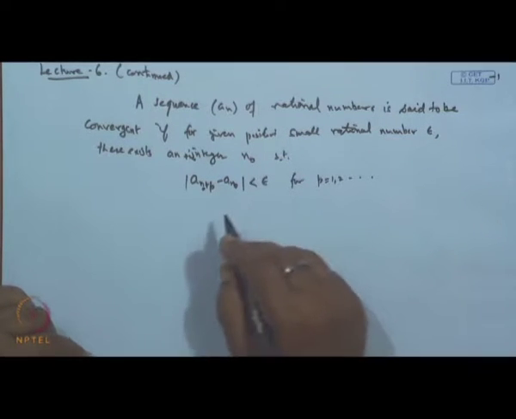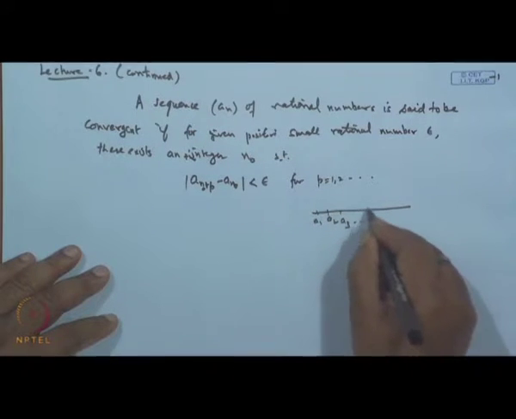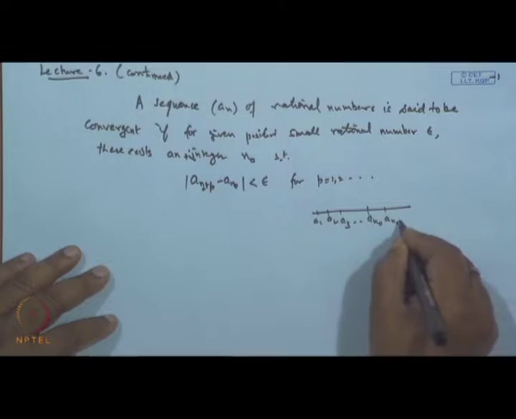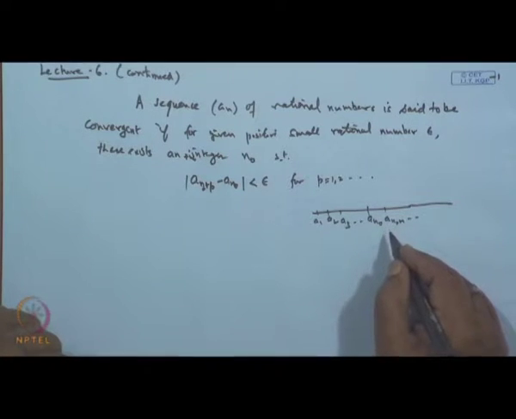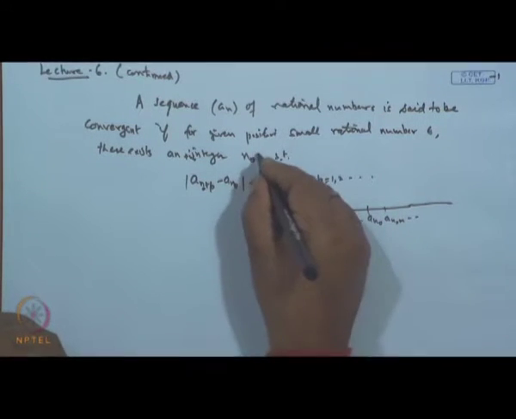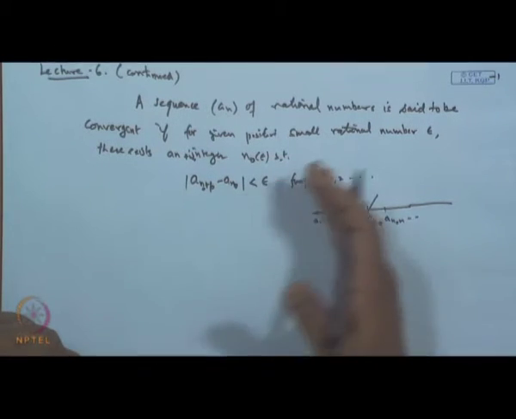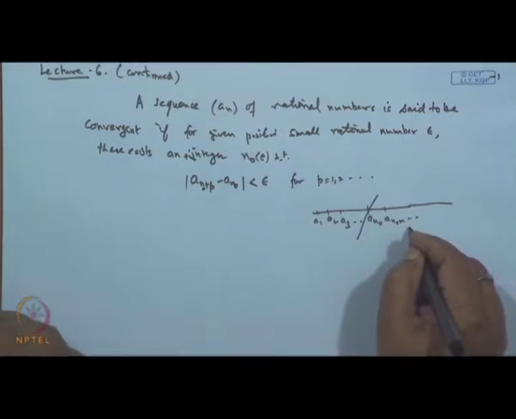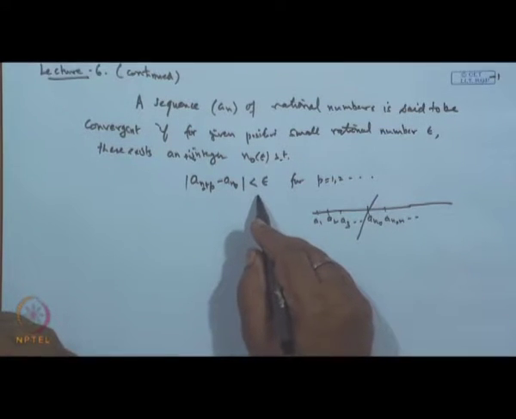It means that after a certain stage, if these are the points a 1, a 2, a 3, a n naught, a n naught plus 1 and so on, this is a sequence of rational numbers. The sequence will be convergent if, given any small positive number epsilon, corresponding to this epsilon one can identify n naught. It means n naught will depend on this epsilon, such that if I truncate this sequence, then after this all the terms will satisfy this condition. So the difference from a n naught to any other term can be made as small as we please.